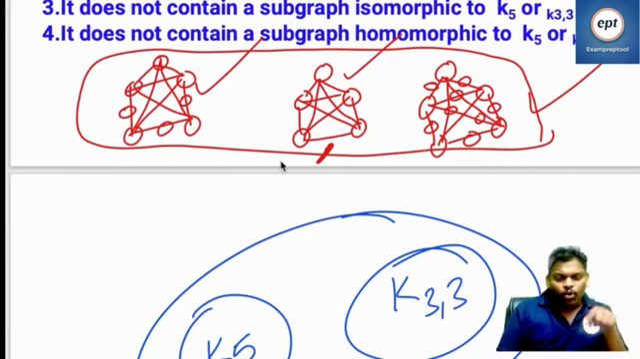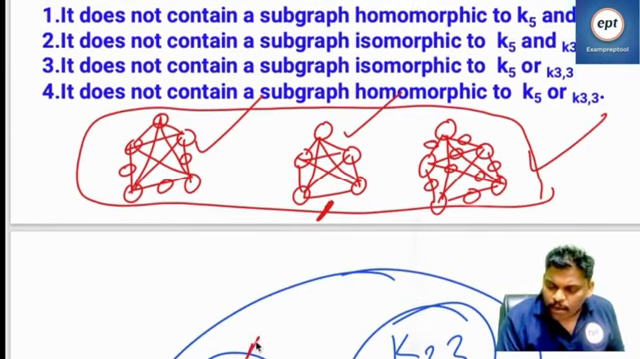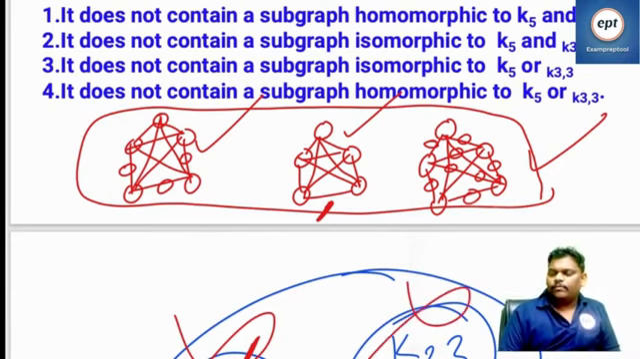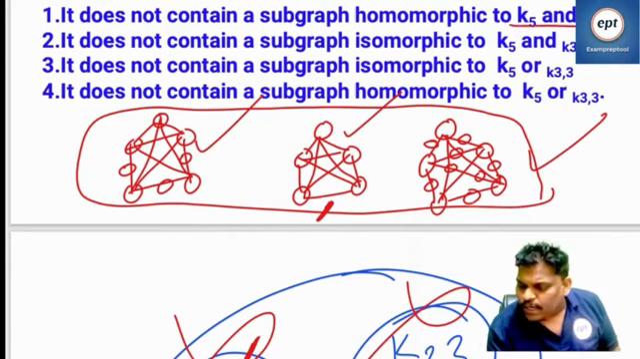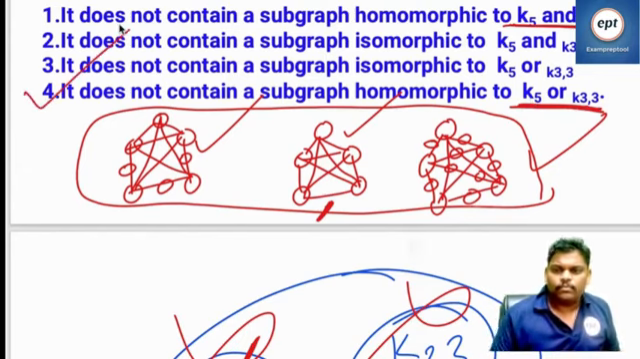So, will you go for homomorphic or isomorphic? Homomorphic. Can you help me now? Only K5. See this one, homomorphic to K5, it is not planar. Homomorphic to K33, it is not planar. Both not there, it is planar. If one is also there, it is not planar. So the answer is 4.